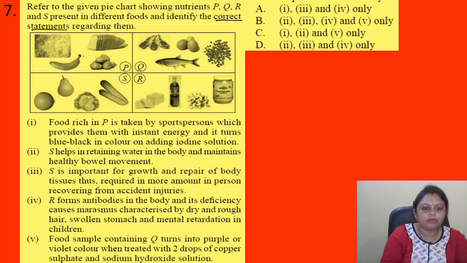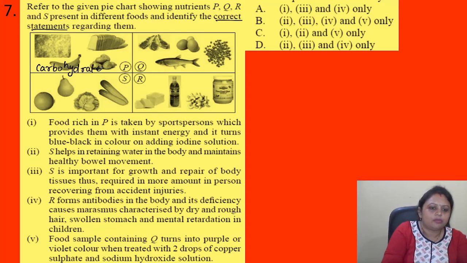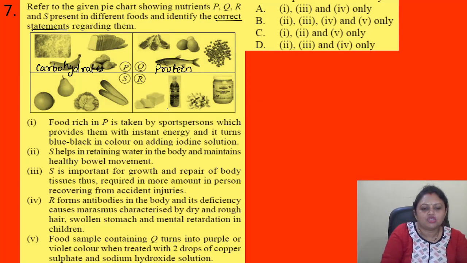So, in P, whatever food materials are there, we can say that these contain carbohydrates. And Q here can be protein, and R contains fat, and S are fruits and vegetables, so usually they contain vitamins and minerals.